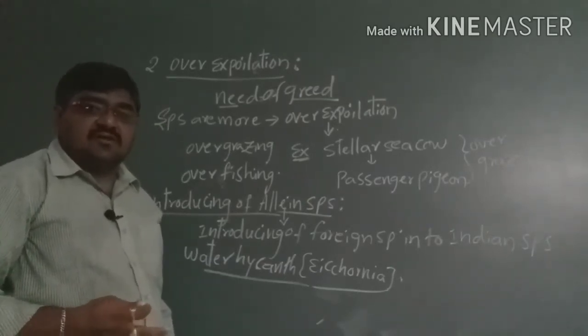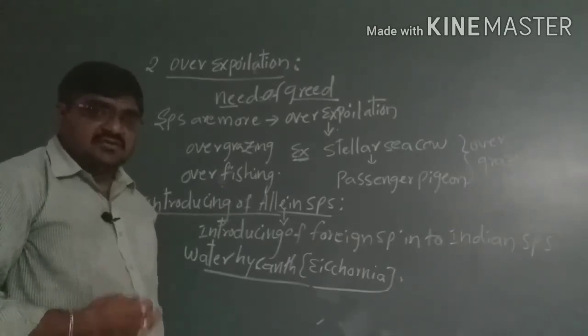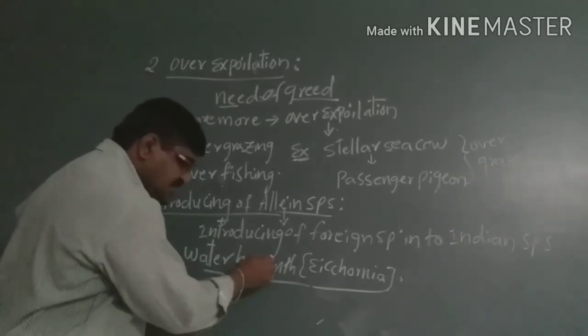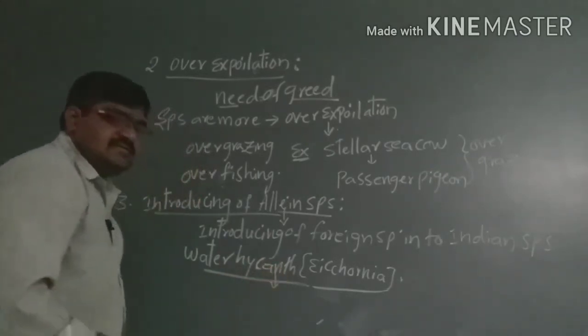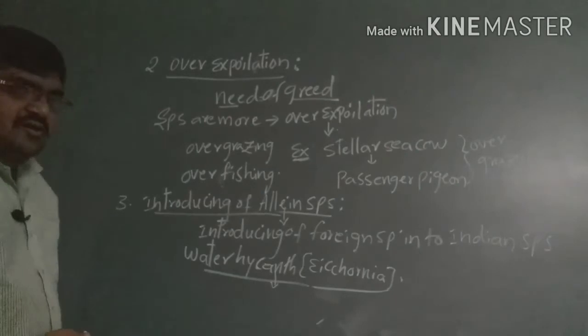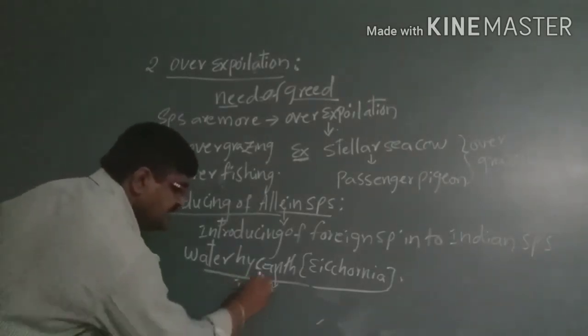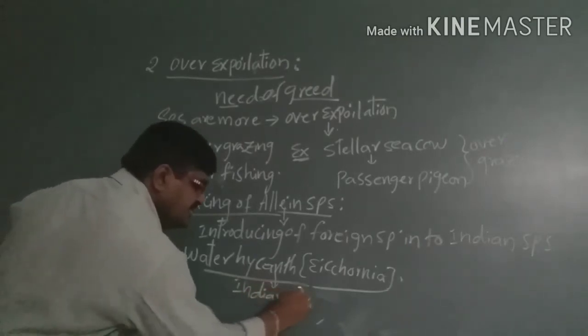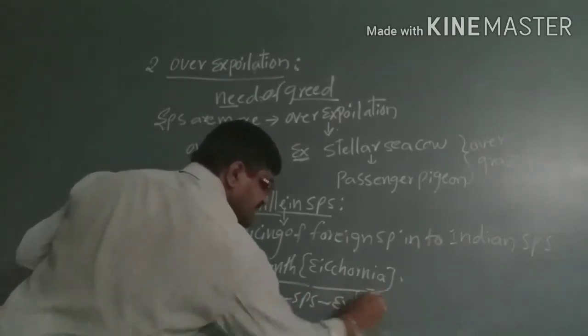The leaves are beautiful in structure and the flower is also very beautiful. Due to this we introduced this species into India, but due to the spreading of Eichhornia, the Indian species gradually become extinct.